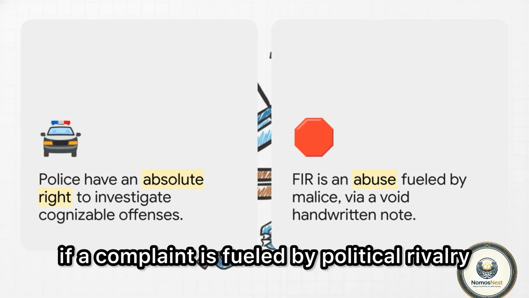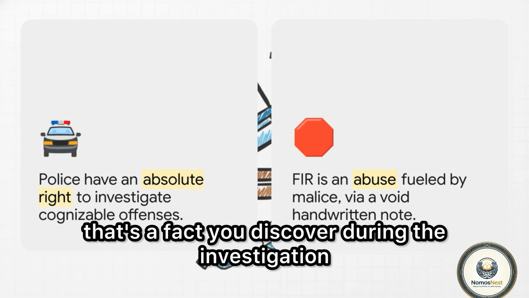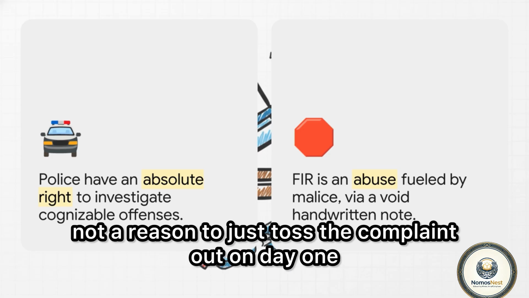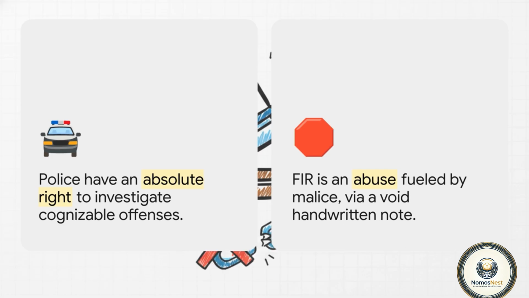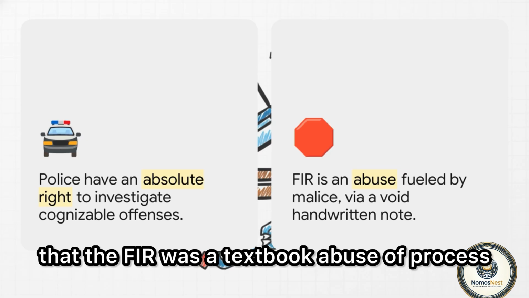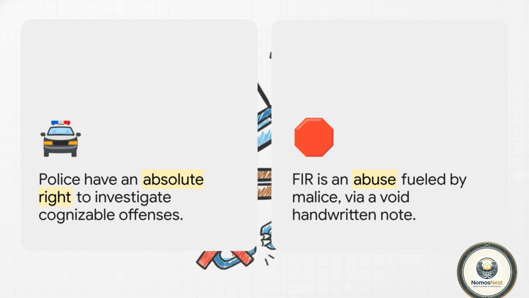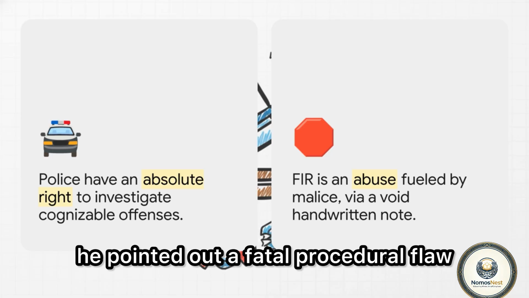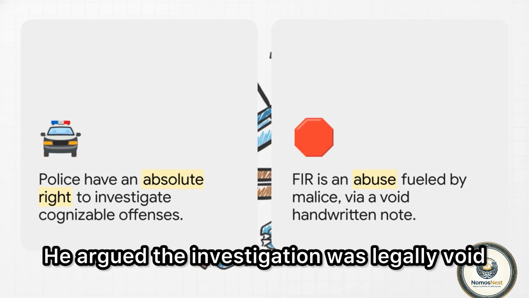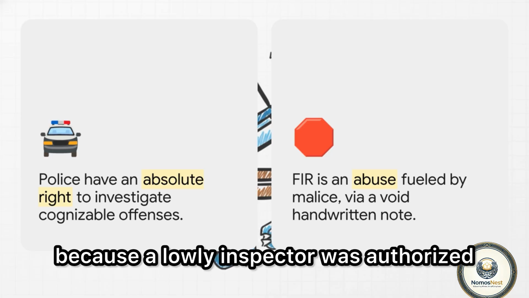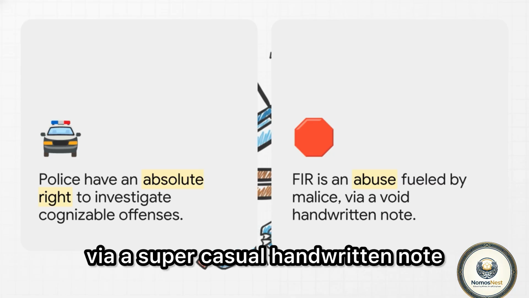They said, look, if a complaint is fueled by political rivalry, that's a fact you discover during the investigation, not a reason to just toss the complaint out on day one. On the flip side, Bhajan Lal argued that the FIR was a textbook abusive process, completely manufactured by his political enemies. But even more importantly, he pointed out a fatal procedural flaw. He argued the investigation was legally void right from the start because a lowly inspector was authorized via a super casual handwritten note.